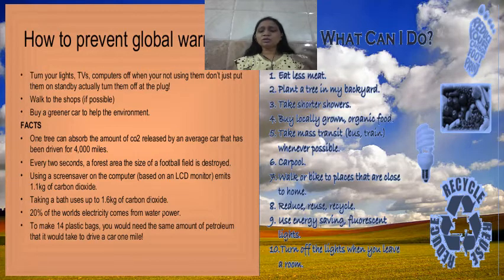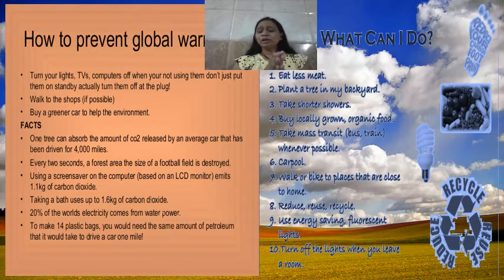So if we keep an eye on these small things and use them properly, then we can make a big change in the increase of greenhouse gases, और उसको लेवल में लाने में, if we do these small things also, it is useful.